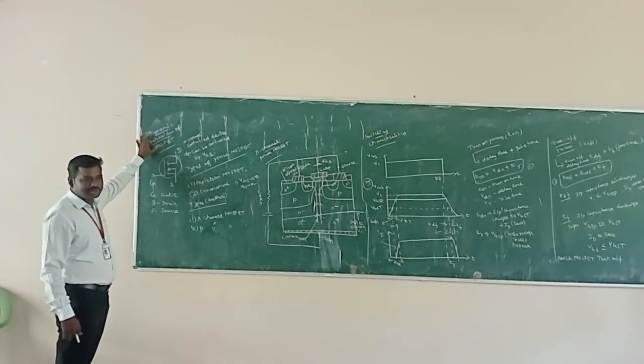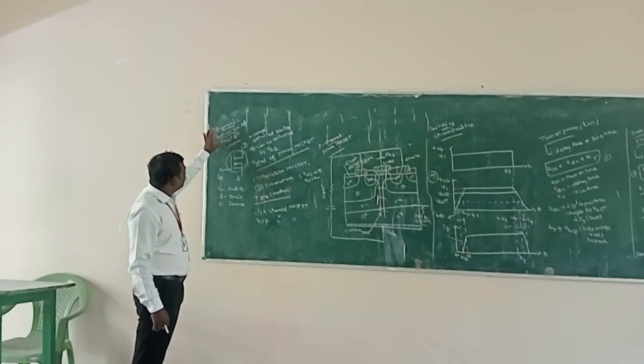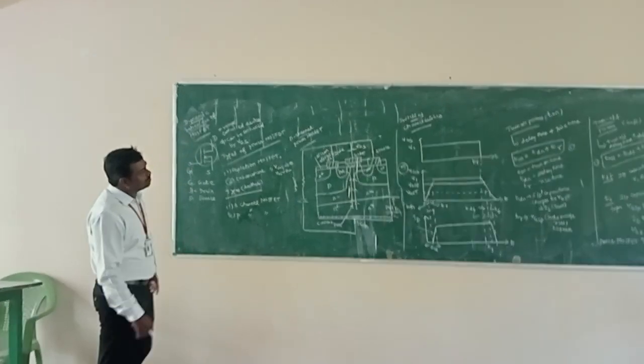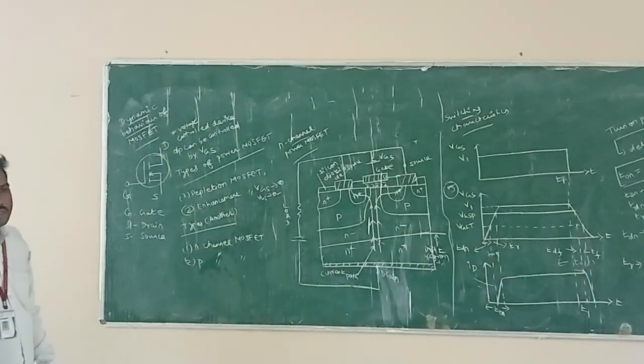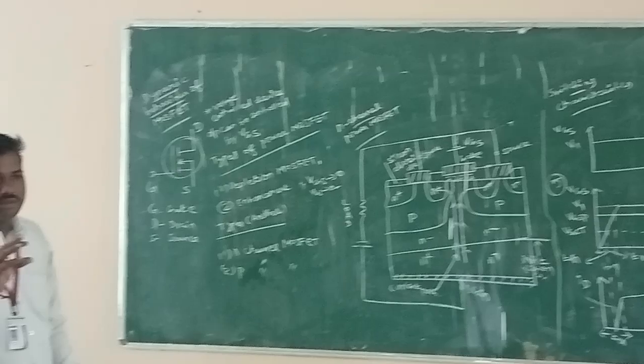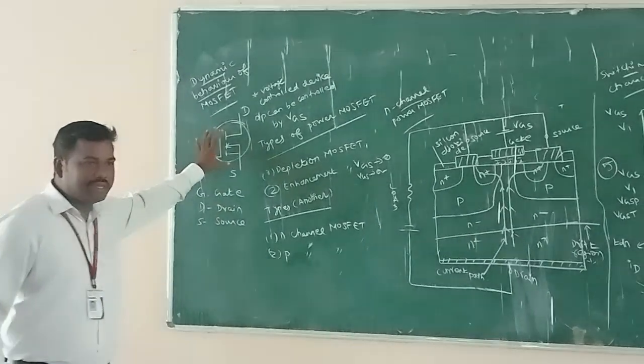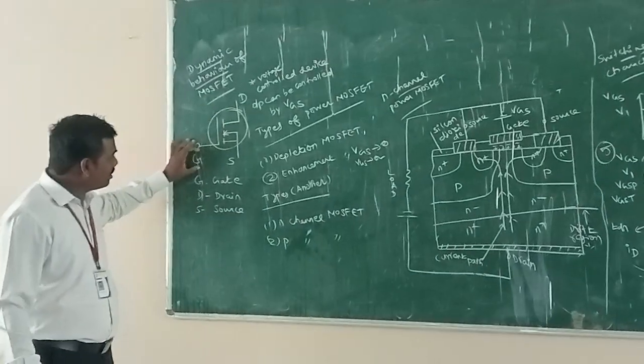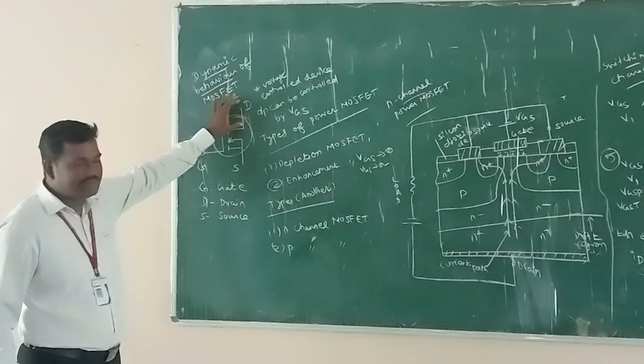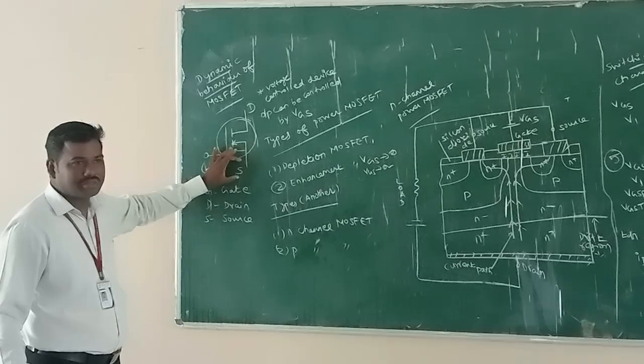Behavior of MOSFET. Dynamic behavior of MOSFET is also called switching characteristics of MOSFET. MOSFET has three terminals. One is a gate, another one is a drain, and another one is source.